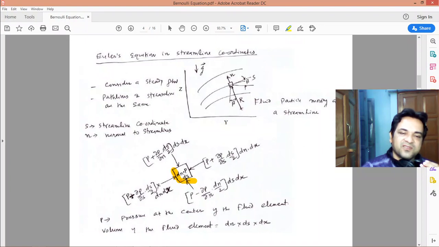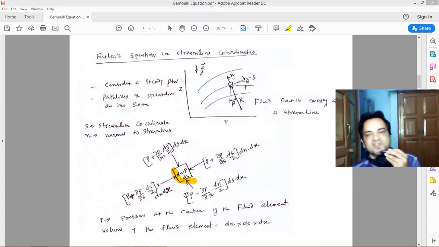Moving in the negative direction means it will be minus. So P minus del P by del S into ds by 2. From the center to the left face, the length is ds by 2, and the area is dn into dx, the dimension normal to the yz plane. So this is the area for the left face.